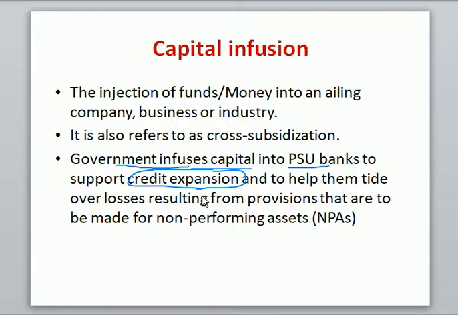What is happening in our country? Remember this and listen to me properly. What is happening in our country? Whatever loans the banks have given to various needy borrowers, these borrowers have defaulted on the loans. It means what? They are not paying the principal amount, not paying the interest amount, not paying the EMI on time.